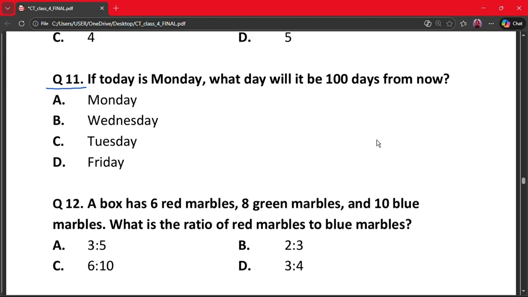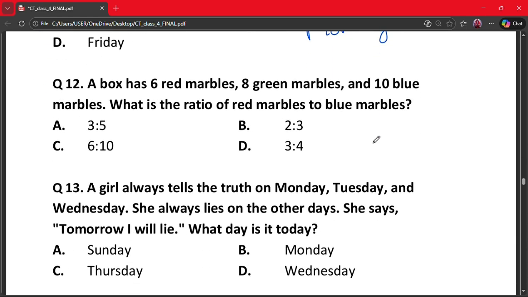So what we will do? 100 divided by 7 and the remainder is 2. So Monday plus 2 days, that is Tuesday and Wednesday. So our correct answer is option B.